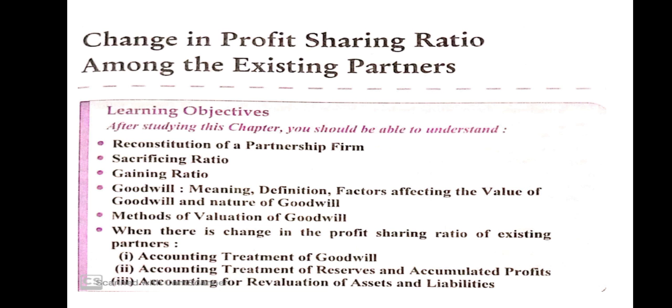The main topics of this chapter are: first, reconstitution of partnership firm, sacrificing ratio, gaining ratio, goodwill, their meaning, definition, factors affecting the value of goodwill, and nature of goodwill. Method of valuation of goodwill when there is a change in the profit sharing ratio of existing partners. Accounting treatment of goodwill. Accounting treatment of reserve and accumulated profit, accounting for revaluation of assets and liabilities. So these are the important topics of this chapter.